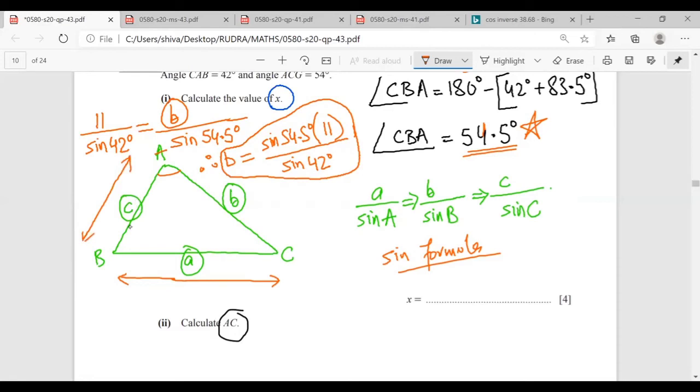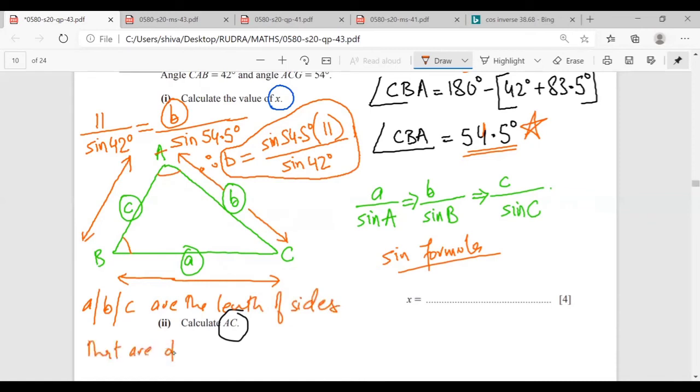This is the length of C. The side opposite angle B would be small b, which is the length of this side. Mr. Rudra, is there a doubt? No, sir. So basically, a, b, c are the lengths of the sides that are opposite to angle A, angle B, and angle C.